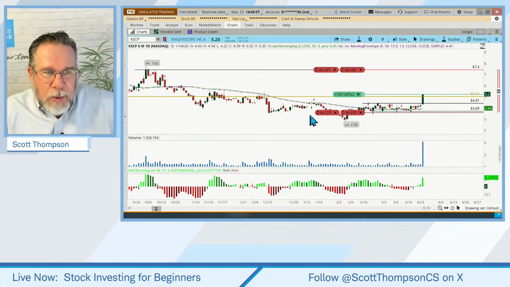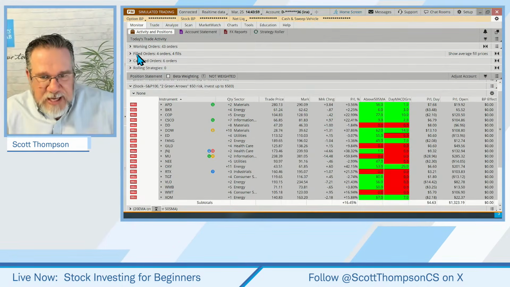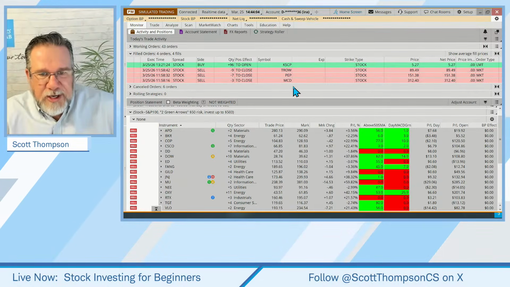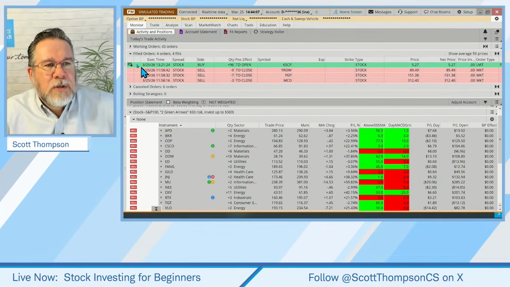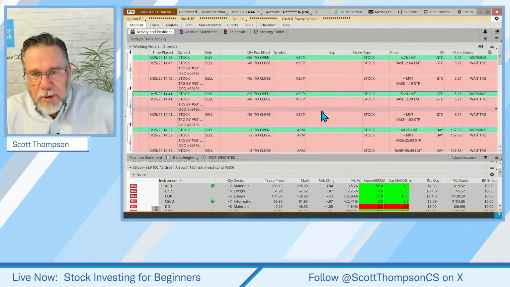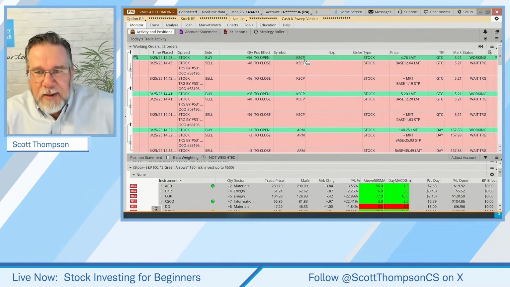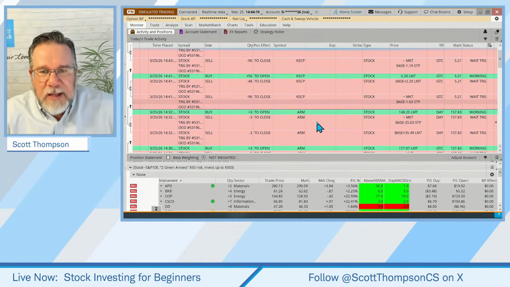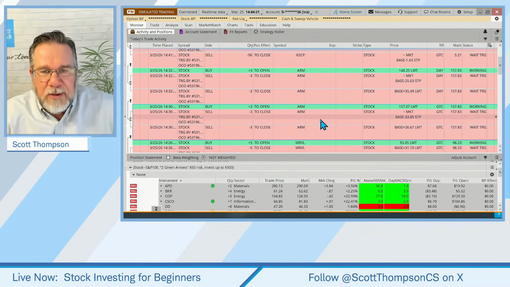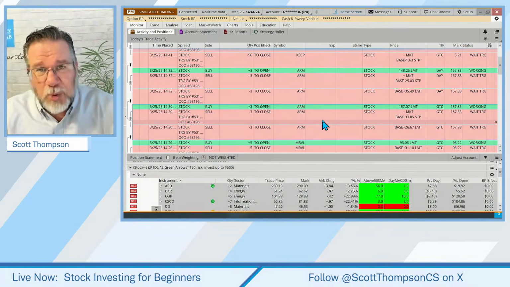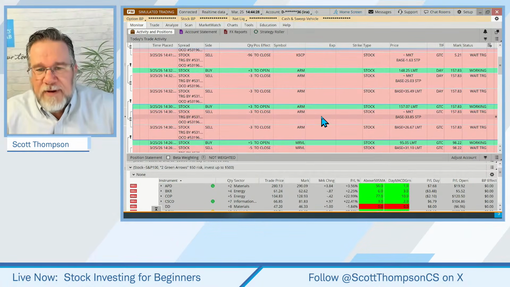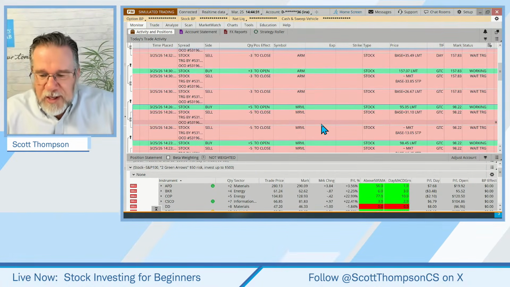And then what we did is, I'll just go back over here. We put several orders in on our positions here. There they are. So we have several orders. KSCP, this one again, highly speculative just because of the price of the stock. ARM, that's the ADR that has some of those international additional risks, geopolitical, currency risks, all sorts of things there. And then Marvell, as we place those orders to get that.